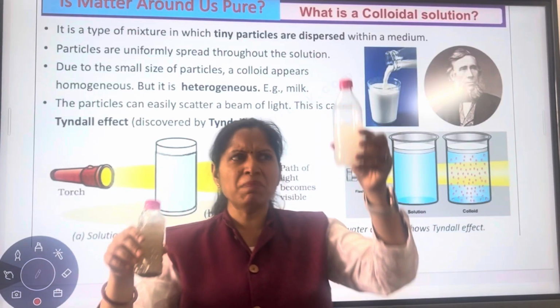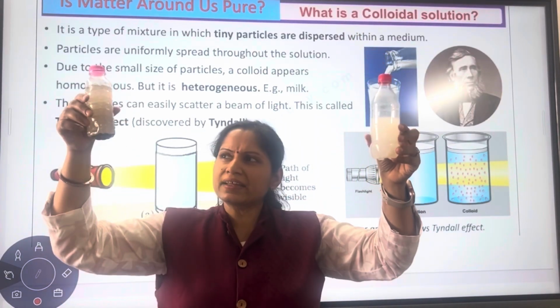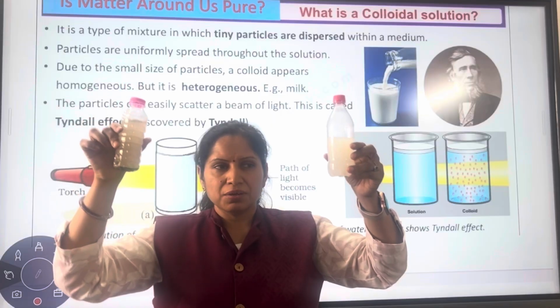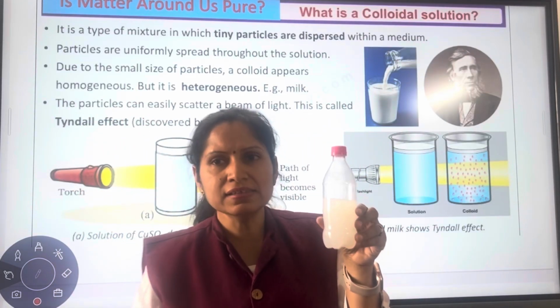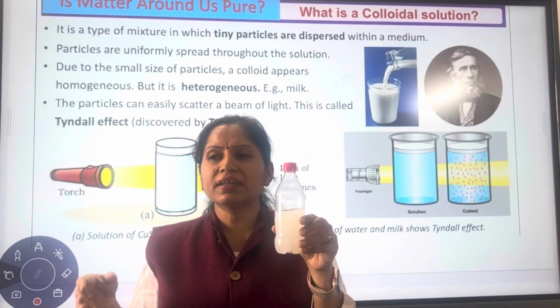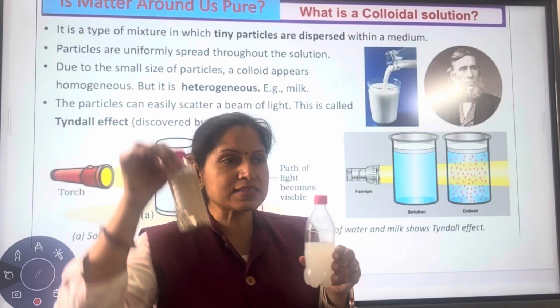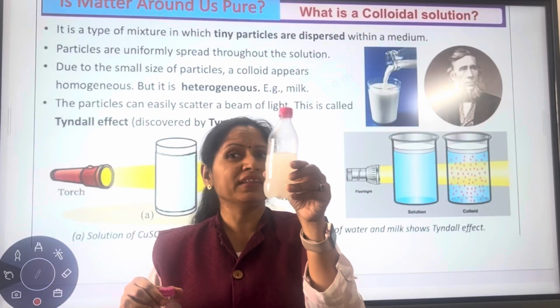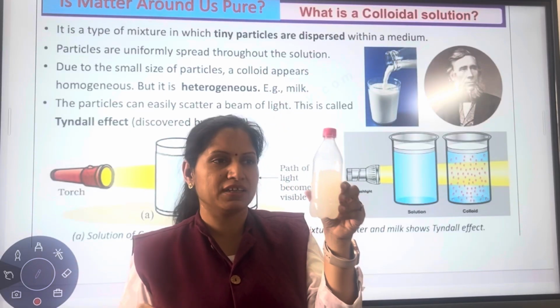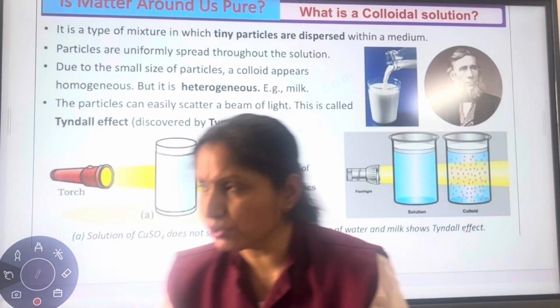So can you see the particles here? The particles are visible in a suspension, but can you see the particles in the colloid? No. The particles are bigger than in a solution, but they are smaller than in a suspension, and that is why they couldn't be seen by naked eyes. With naked eyes, we are not able to see them. Okay. So let's see about colloids.